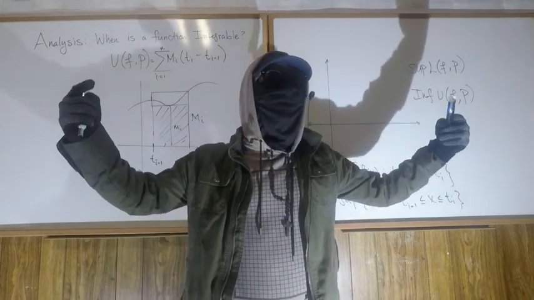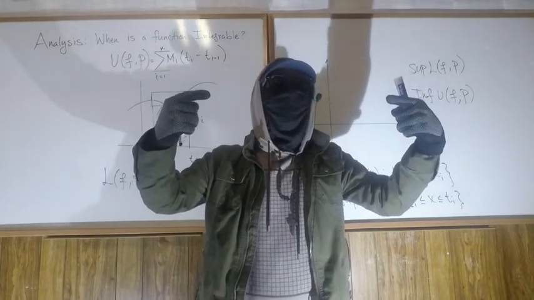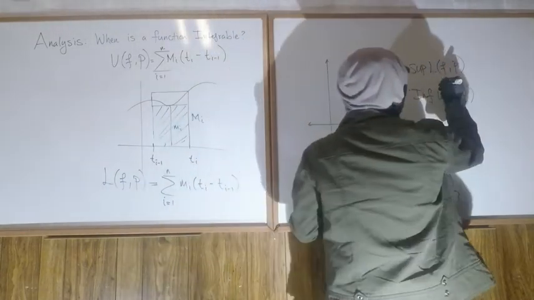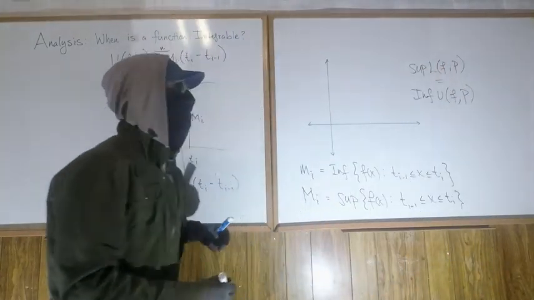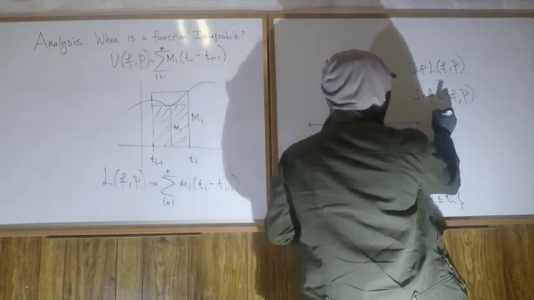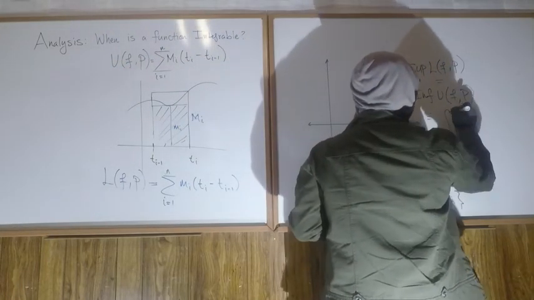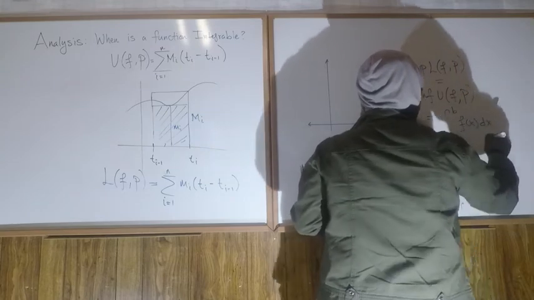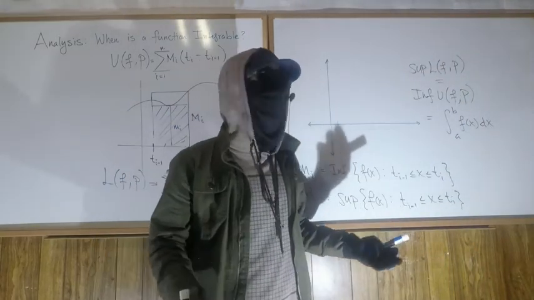So when the largest of the L's is equal to the smallest of the U's, that's the exact area under the curve. When sup L is equal to inf U, that will equal exactly the area under the curve, the integral from A to B of f of x dx. Because when will that happen? When will sup L equal inf U?